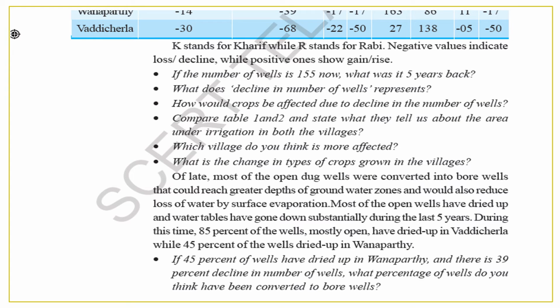Got it? Of late, most of the open dug wells were converted into bore wells that would reach greater depths of groundwater zones and would also reduce loss of water by surface evaporation. Most of the open wells have dried up and water tables have gone down substantially during the last 5 years. During this time, 85% of the wells, mostly open, have dried up in Vadicherla, while 45% of the wells dried up in Vanaparthi. If 45% of wells have dried up in Vanaparthi and there is a 39% decline in the number of wells, what percentage of wells do you think have been converted to bore wells?